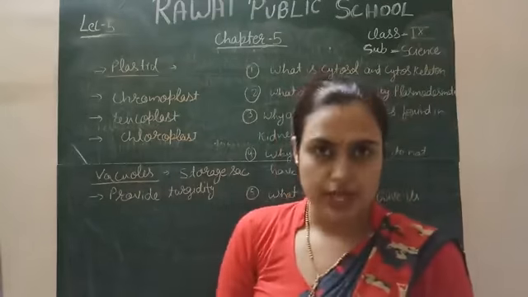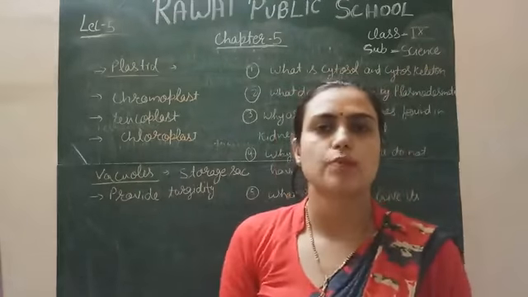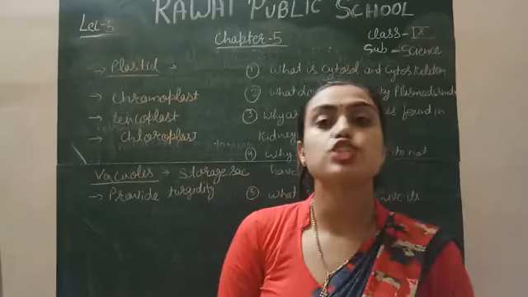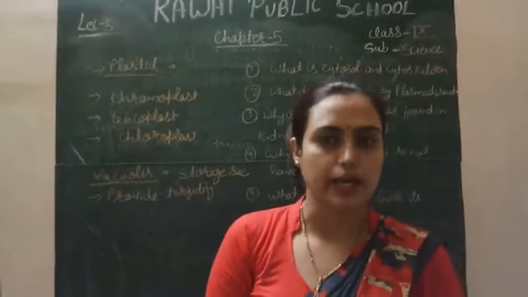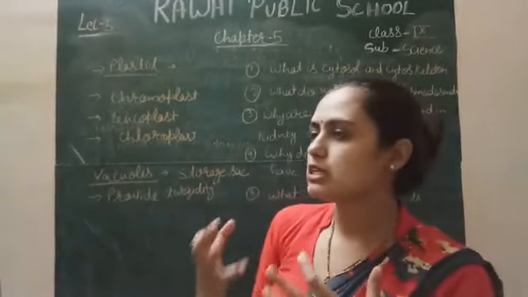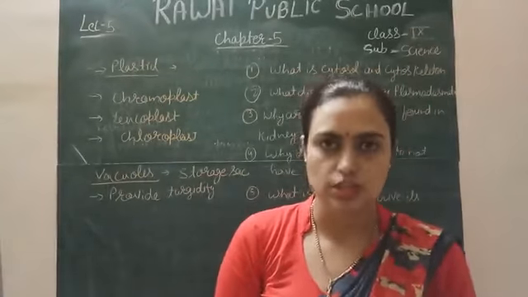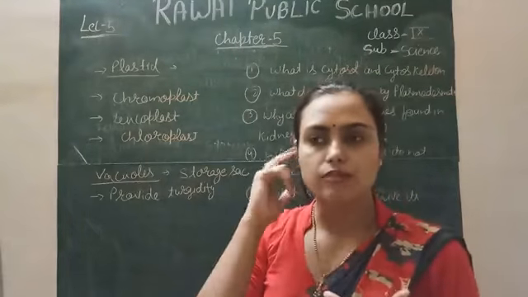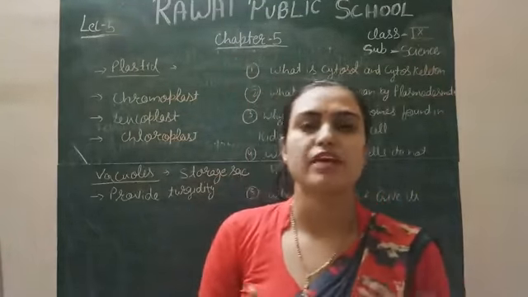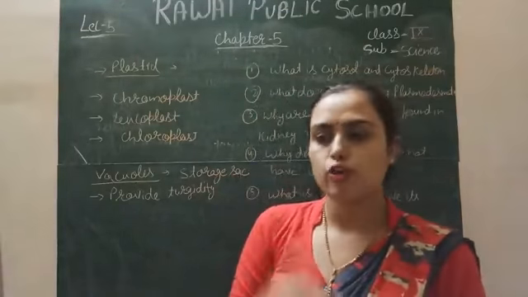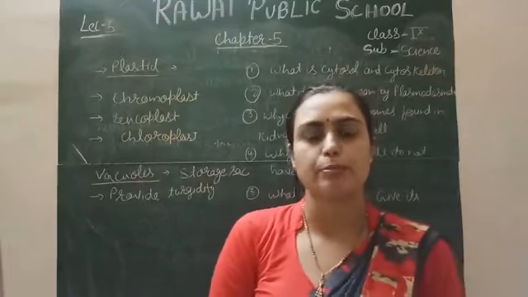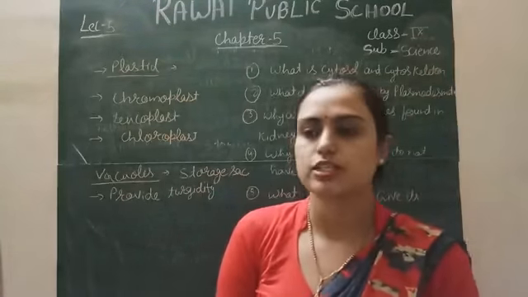What is the plastid? Actually, we had discussed in the previous lecture about the cell organelles. This is also a cell organelle, which is present only in plants, not in animals, because plastid is a storing sac-like structure in plant cells. In animals, we have the excretory system and various other systems for various functions, but plants do not have separate systems for that.